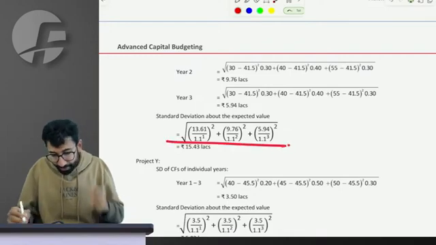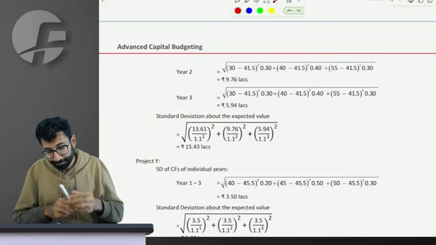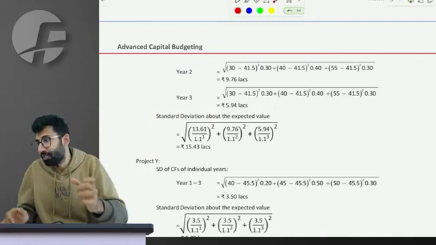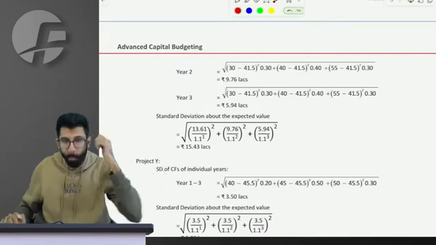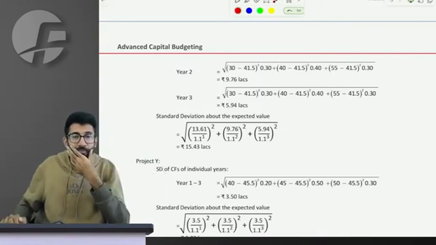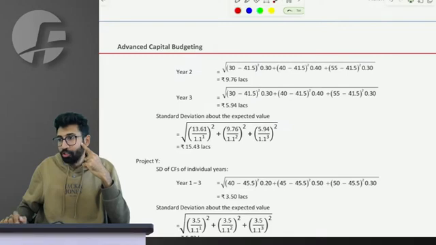Please solve it in the class right now and give me the answer: how much is the standard deviation of the NPV of project X? Super fast, everyone in the class is waiting for your answers. Come on.